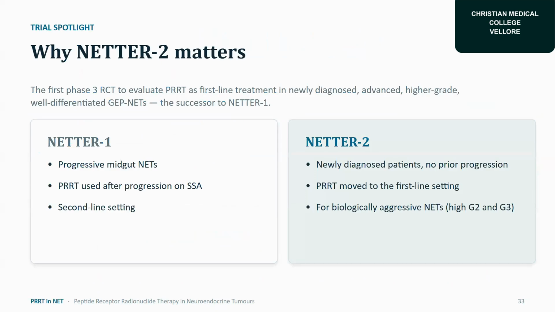So why NETTER-2? The first phase 3 randomized controlled trial tried to evaluate PRRT as first-line treatment in newly diagnosed, advanced, high-grade, well-differentiated gastroenteropancreatic neuroendocrine tumors. It is a successor to NETTER-1. NETTER-1 looked at progressive metastatic NETs, with PRRT used after progression on somatostatin analog, as a second-line setting. Whereas NETTER-2 enrolled newly diagnosed patients with no prior progression, moving PRRT to the first-line setting for biologically aggressive neuroendocrine tumors, that is high grade 2 and grade 3.